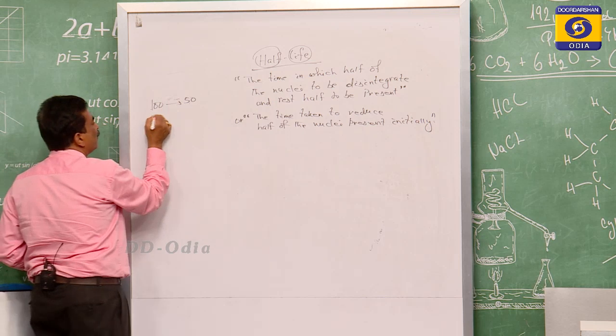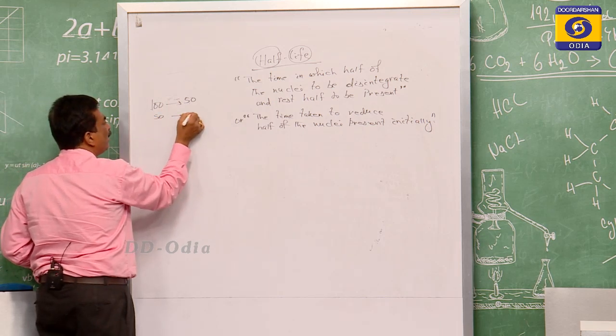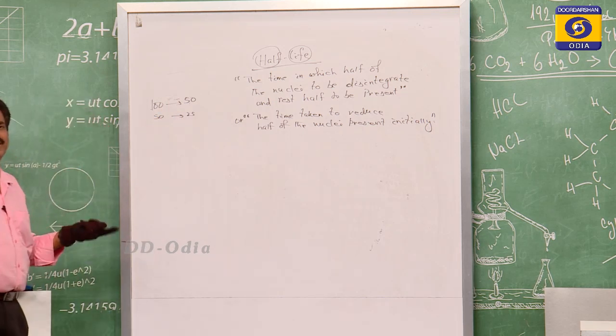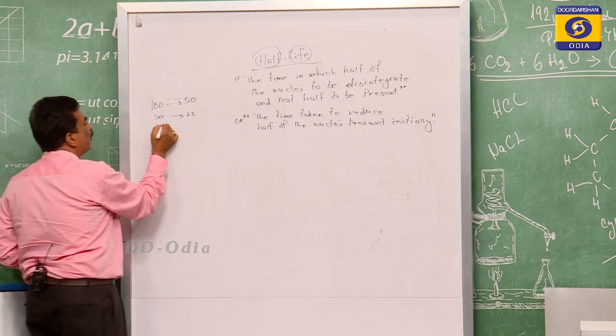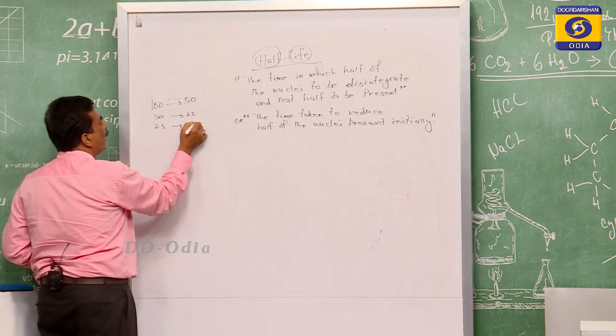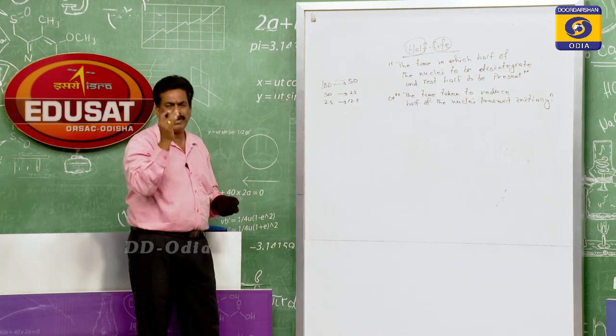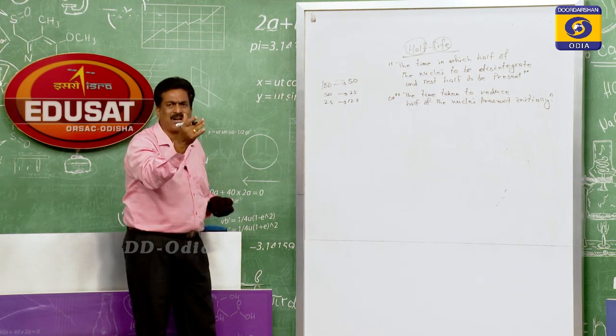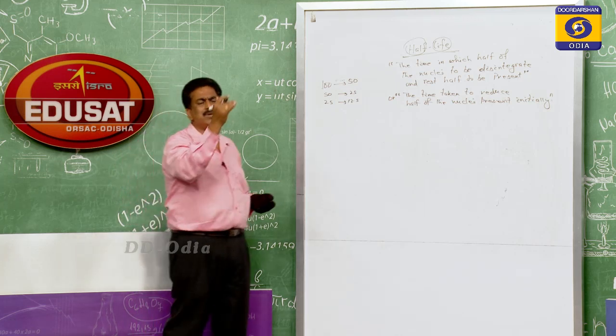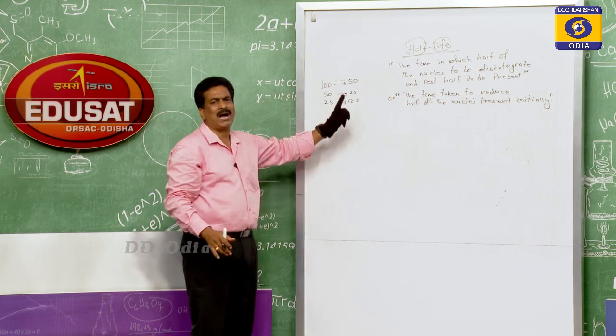Now from 50 to 25, the time it will take is its half life. From 25 to 12.5, the time it will take is the half life. The time to reduce to half the atoms, half the nuclei which are present, is the half life.